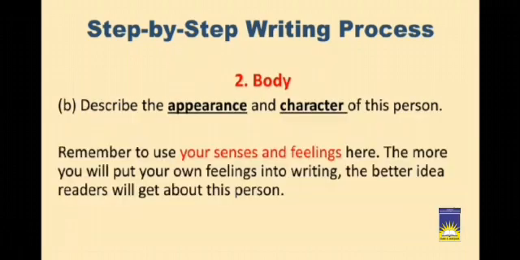In part B, you have to tell the appearance and character of this person. Appearance. Remember to use your senses and feelings here. The more you put your own feelings into writing, the better idea the reader will get about this person. So keep in mind when you are going to write about appearance and character, please use your senses and feelings as well. Have a look at how to use them.